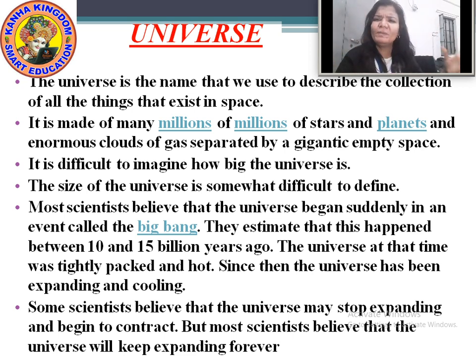Big bang means there was a big explosion, and they estimate that this happened between 10 to 15 billion years ago. Okay? And the universe at that time was tightly packed and hot, like a bag.